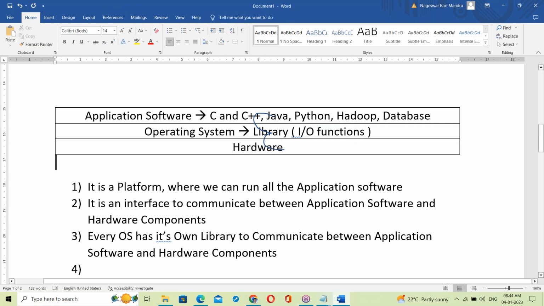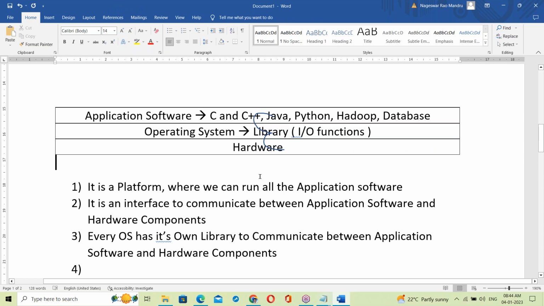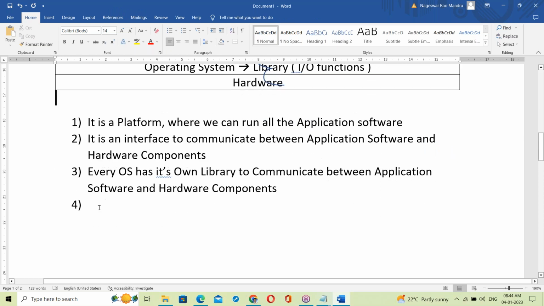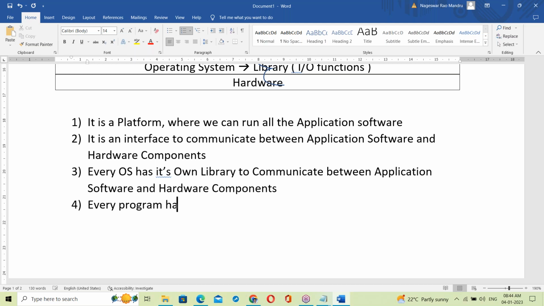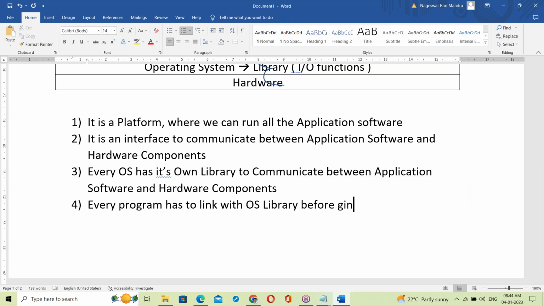So every program has to link with the OS library before it runs.